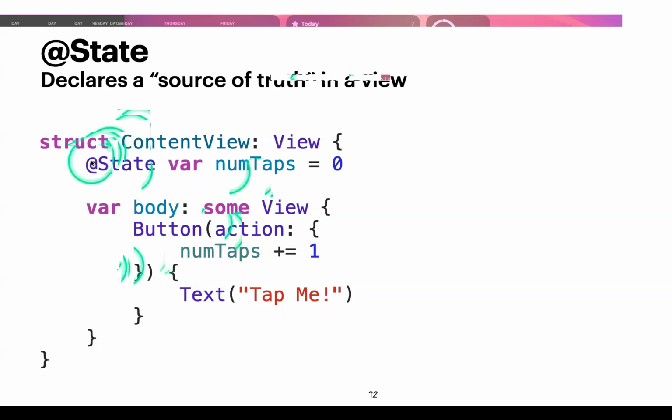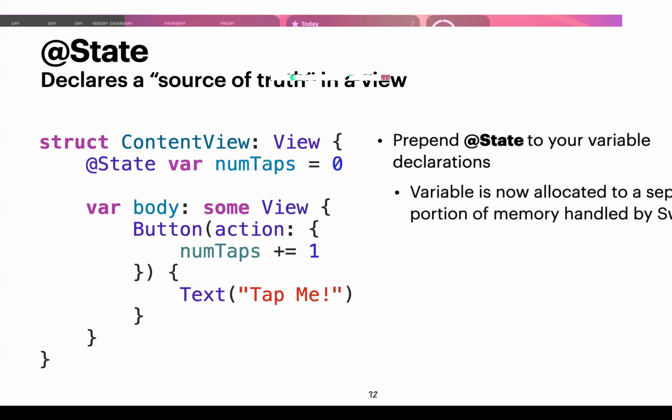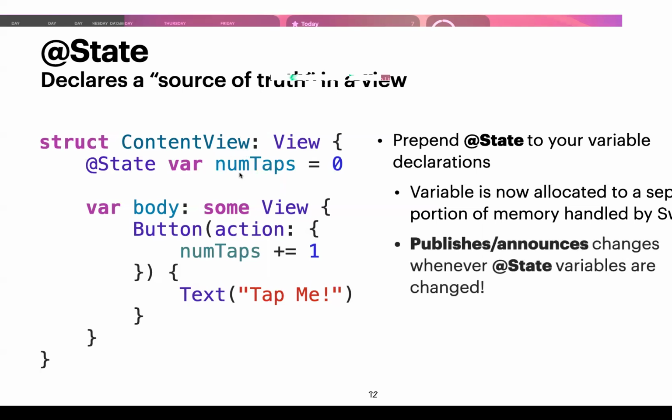Whenever you see an @ symbol, this is called a property wrapper because it wraps this property with some additional functionality. What this does is that we're telling SwiftUI to allocate somewhere else in memory for this numTaps. We're saying to SwiftUI, hey, I want you to take care of numTaps for me. And whenever numTaps changes, SwiftUI will announce it.